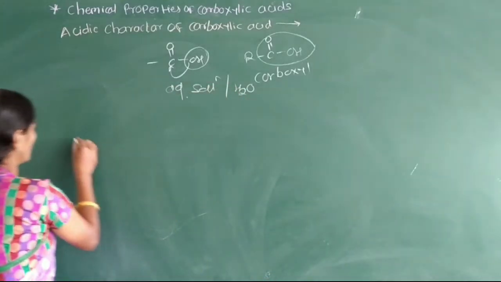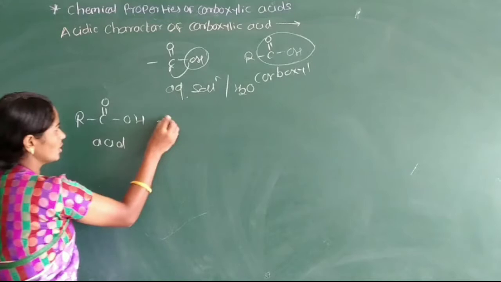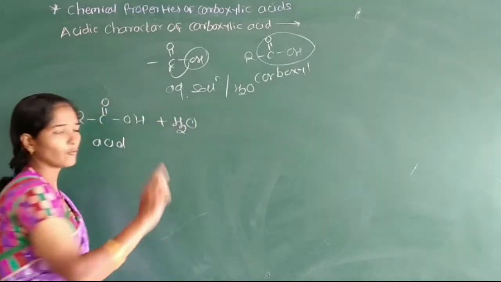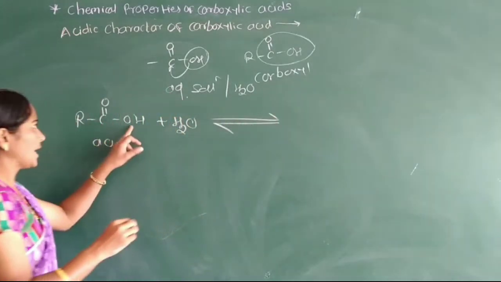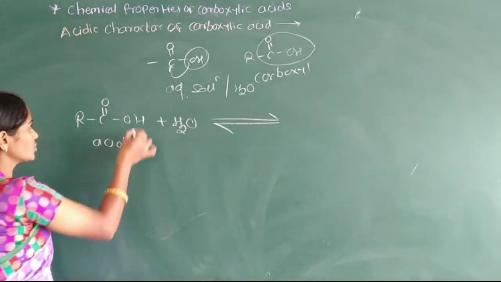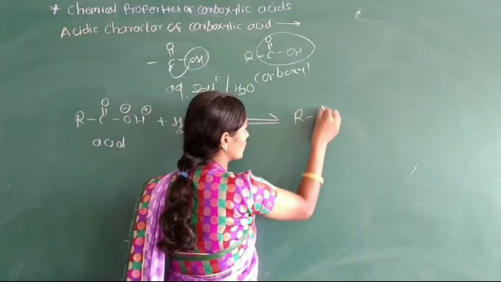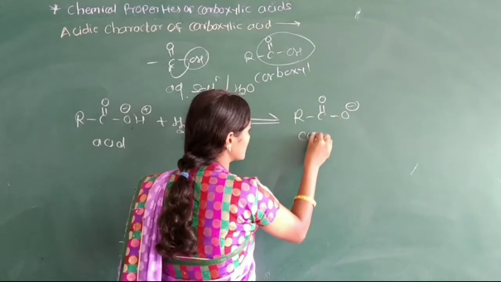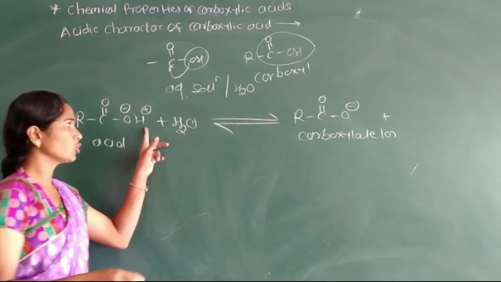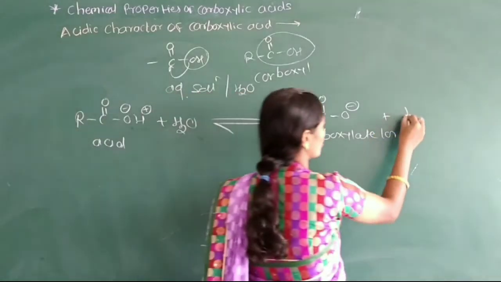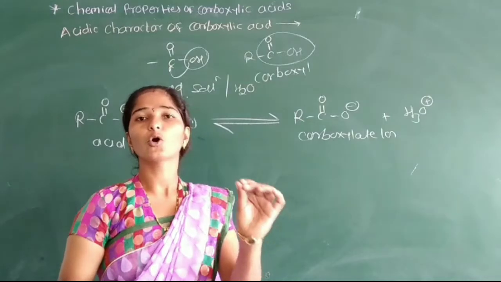We write the reaction: the RCOOH acid molecule in the presence of aqueous solution, that means in the presence of water, dissociates to form RCOO minus as the carboxylate ion, plus the proton, which combines with water to form H3O plus ions.